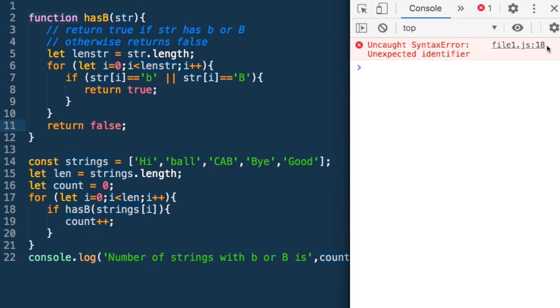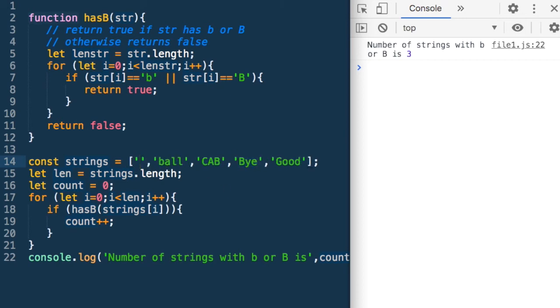We are getting an error at line 18. So in the condition we should have put a bracket here. Let's do that. So it says number of strings with b or B is 3. Let's see, ball yes, cab yes, buy yes. Let's change it. There is no string in which B is in between. Let's say ABA. If I run it, what do I get? Number of strings is 4.